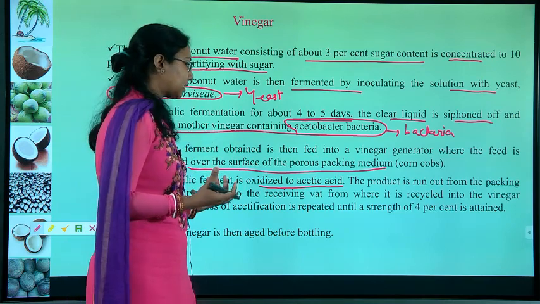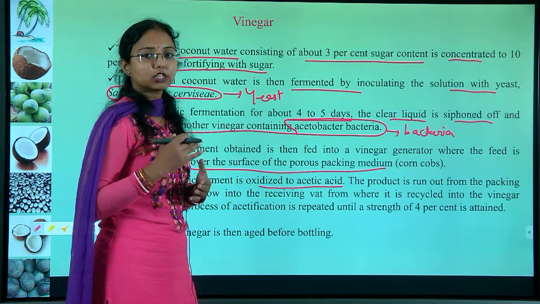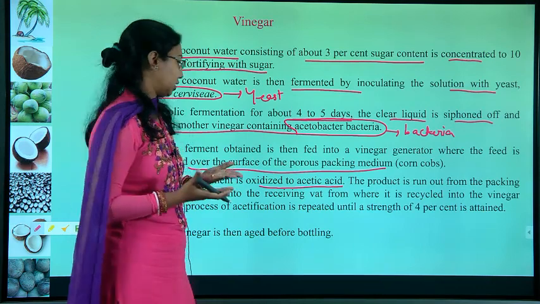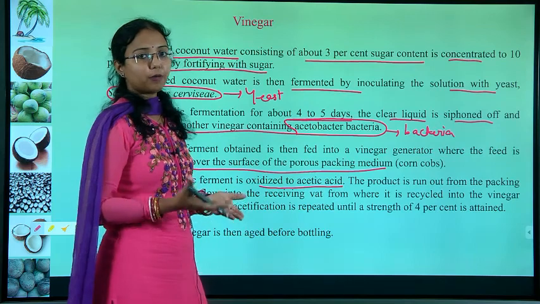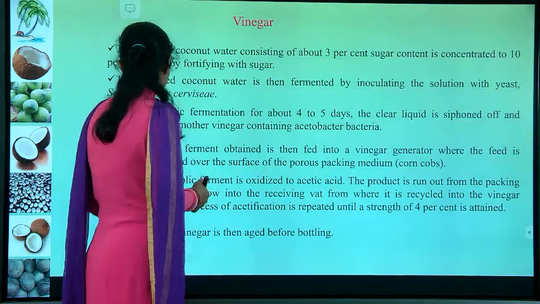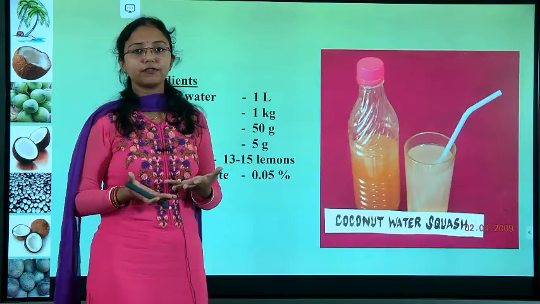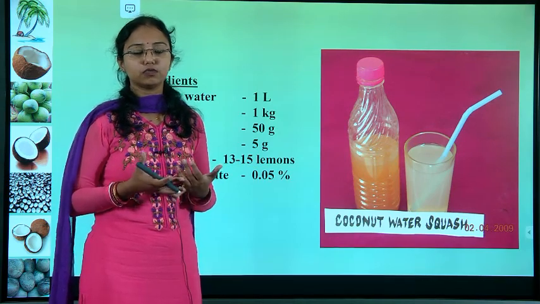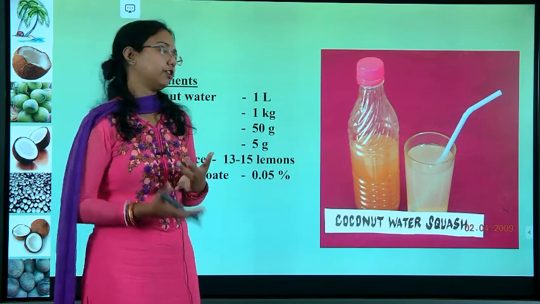From that acetic acid we recycle the process until the strength of the vinegar is 4%, and then the vinegar is aged before bottling. So the aging process is done before we bottle the vinegar. So these are nothing but the processing of coconut water. From coconut water, the first one we saw was Nata de coco. The next one we saw was the processing of vinegar.